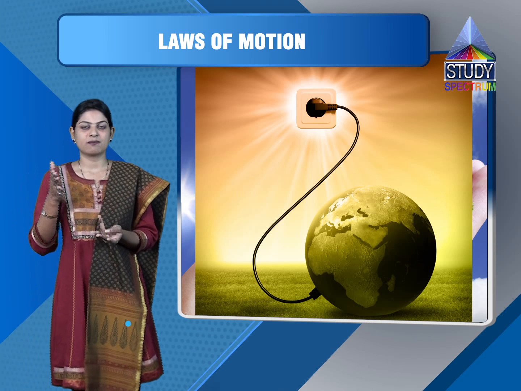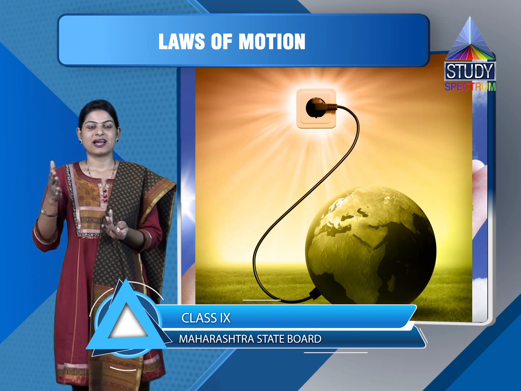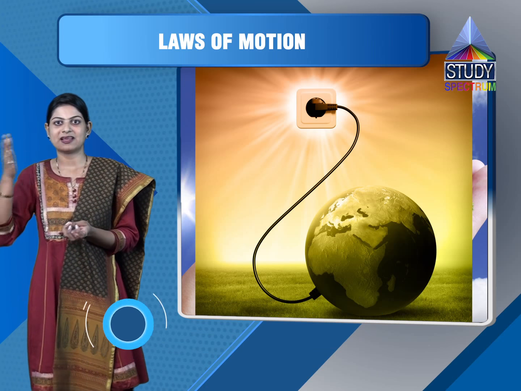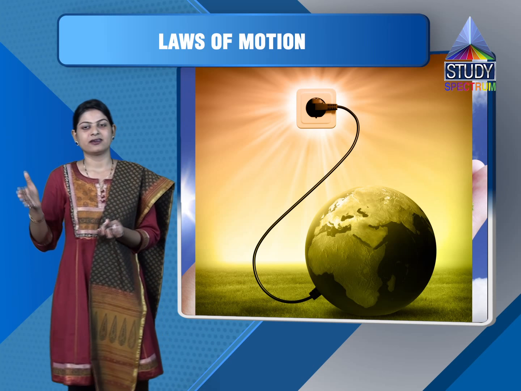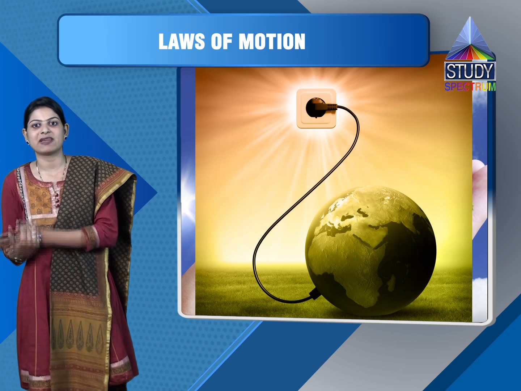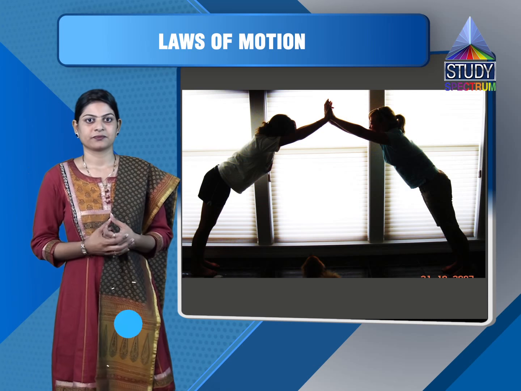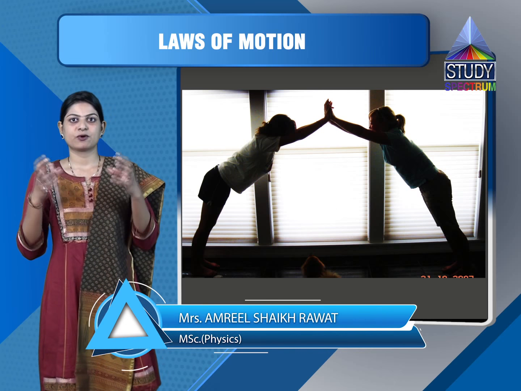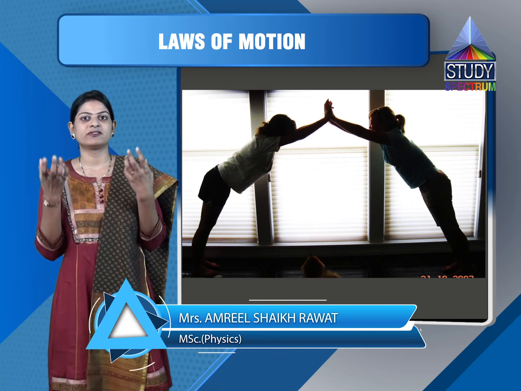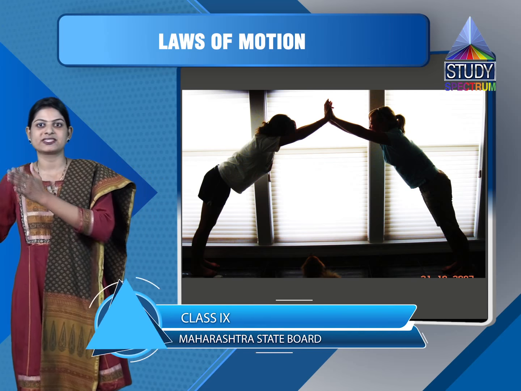So when we talk about conservation of momentum, we are saying that momentum cannot be destroyed, and the mass and the velocity with which it is moving remain the same everywhere. If two moving particles collide with each other, the momentum of the two bodies before collision will be equal to the momentum of the two bodies after collision.